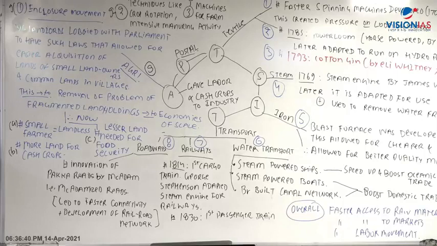So this is the concept of economies of scale. That is, when you do production at a large scale, your cost of production comes down.